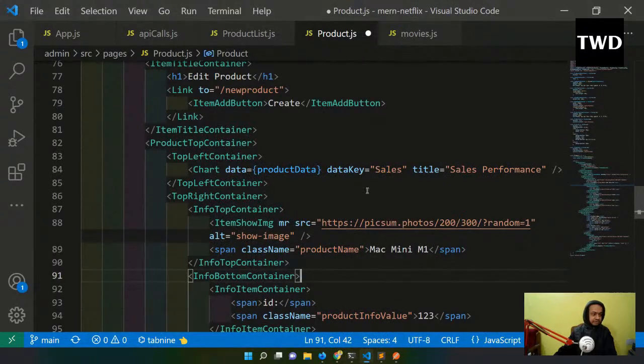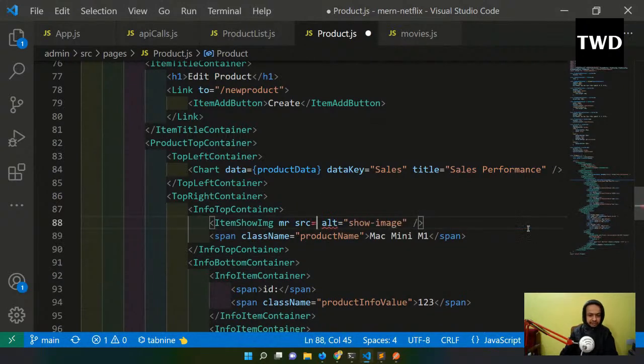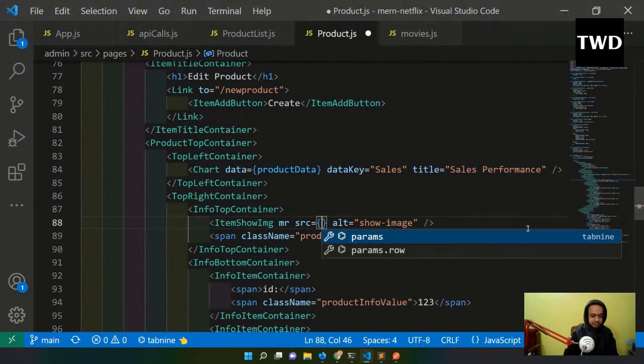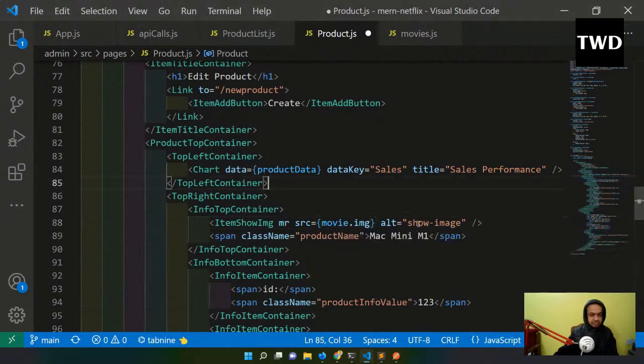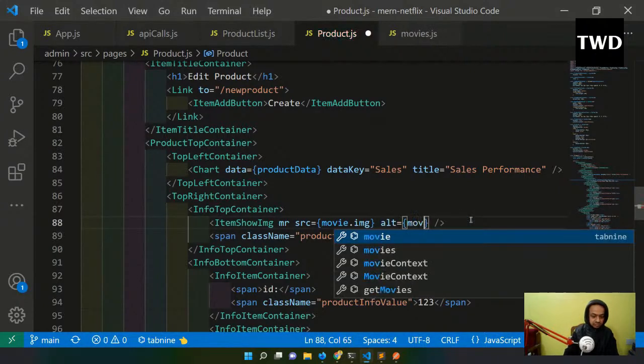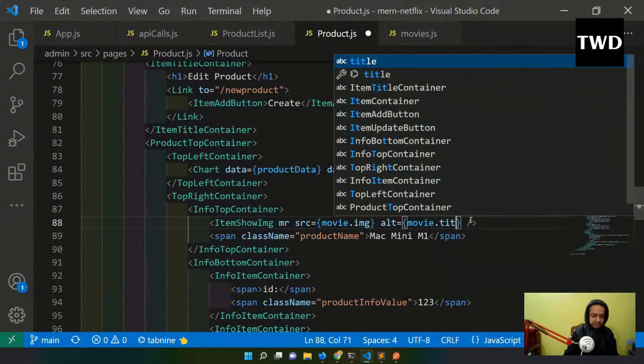So I will come here to the top info. All this hard coded data I'm going to delete and have the real data. So like this I will have movie.img, movie.title.